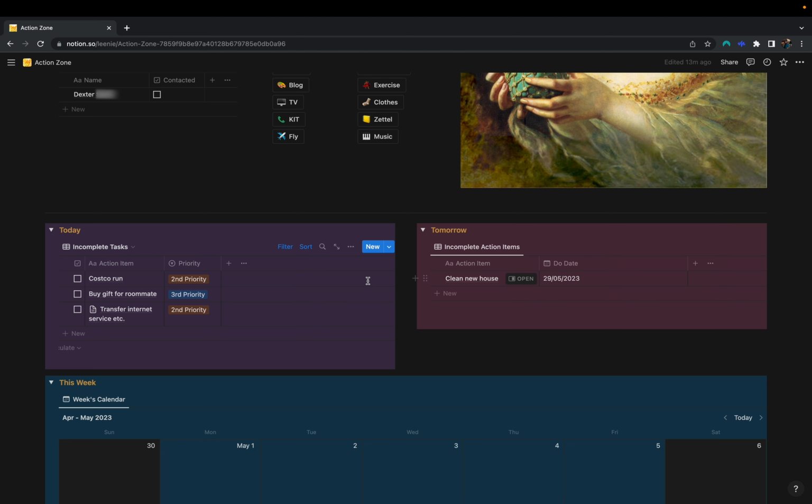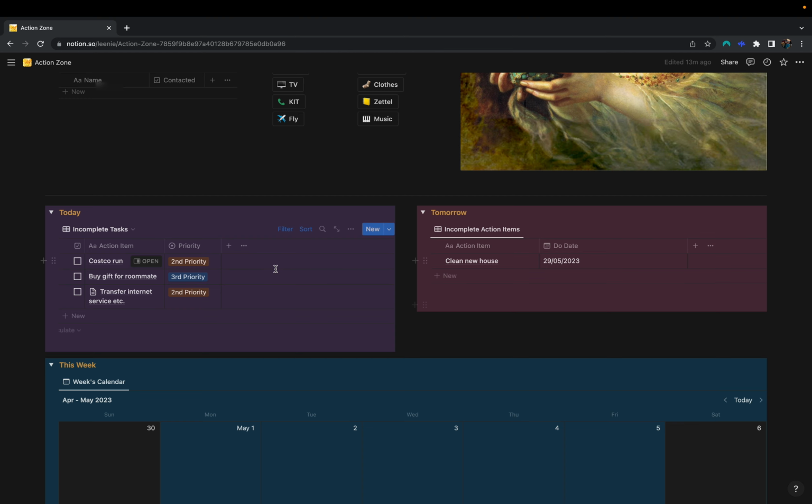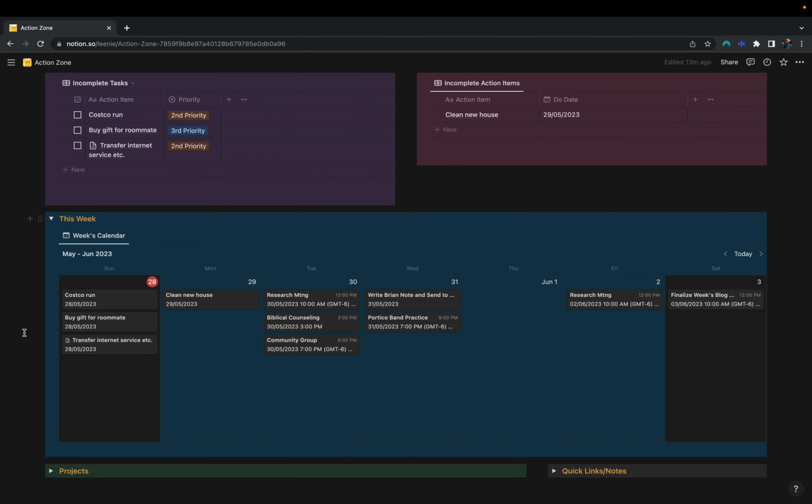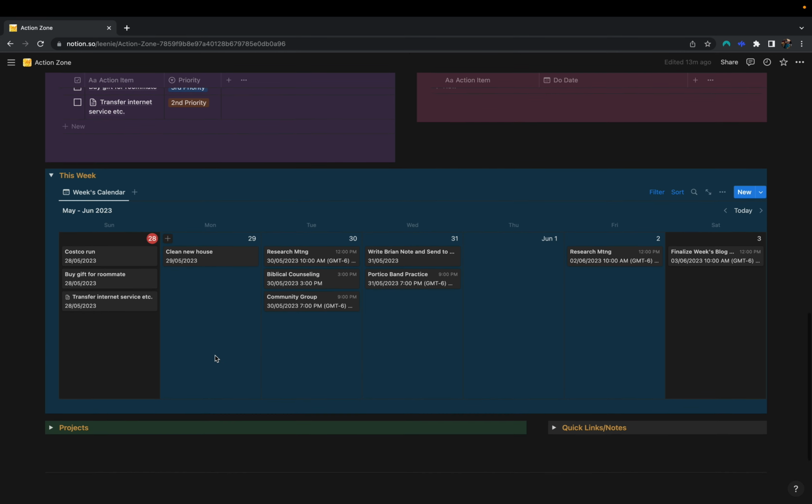I also block a lot of properties that I don't feel the need to see. They might be important properties to have, but seeing them all the time and everywhere isn't necessary. This is my week preview. It gives me a good day-by-day overview and makes short notice scheduling really easy.